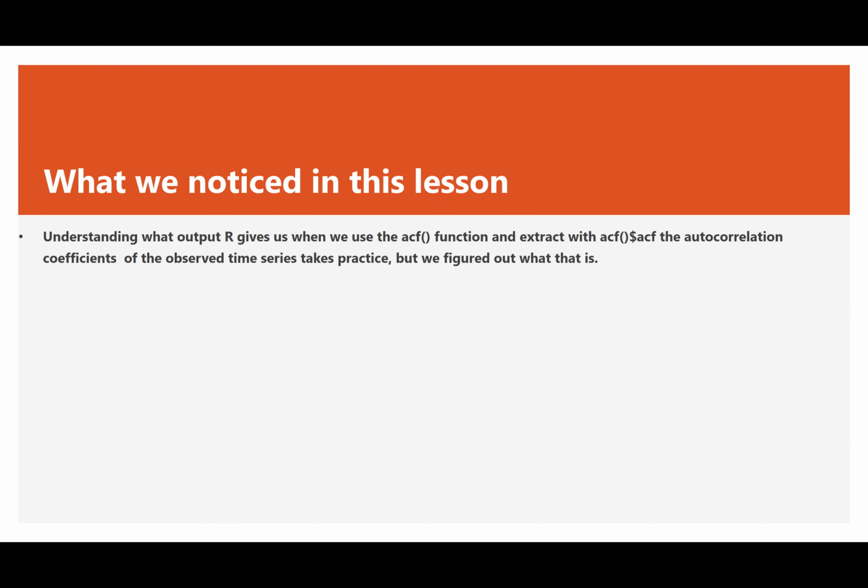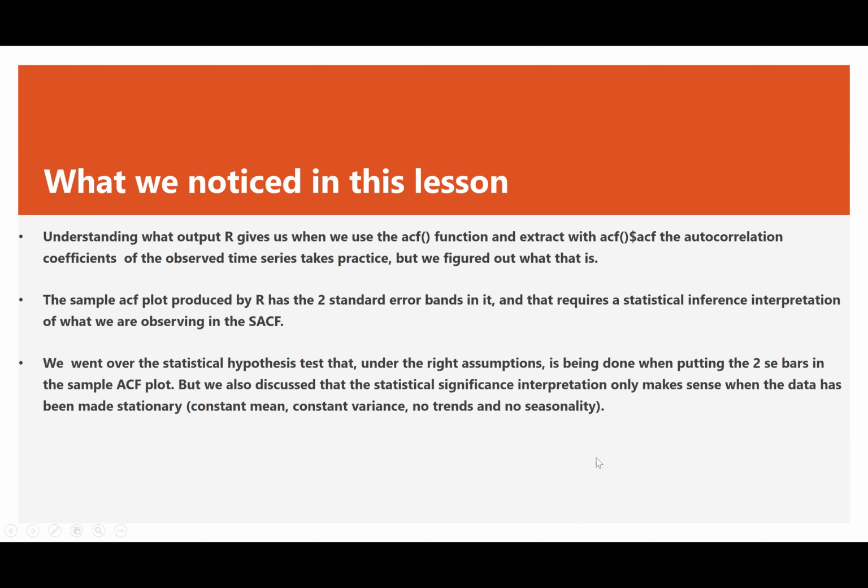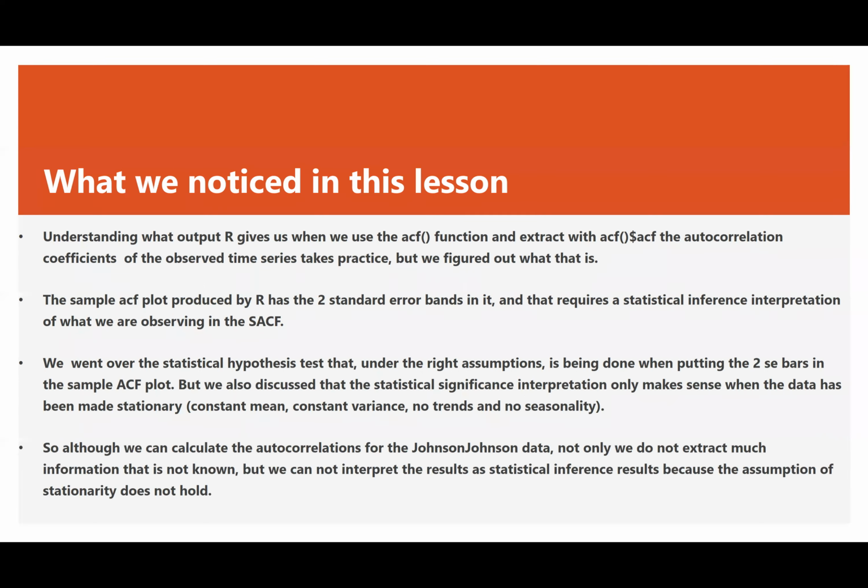The sample autocorrelation function plot produced by R has the two standard error bars in it, and that requires a statistical inference interpretation of what we are observing in the sample ACF. So we went over the statistical hypothesis test that, under the right assumptions, is being done when putting the two standard error bars in the sample ACF plot. But we also discussed that the statistical significance interpretation only makes sense when the data has been made stationary, or has constant mean, constant variance, no trends, no seasonality. In other words, it's a random term.